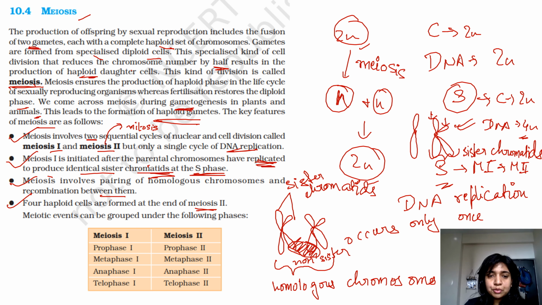Meiotic events can be grouped into meiosis 1 and meiosis 2. Now meiosis 1 has prophase, metaphase, anaphase, telophase, like the stages of mitosis: pro, meta, ana and telo. But the prophase 1 of meiosis is again divided into multiple different stages, like we'll see in the next slide. So let's move ahead.